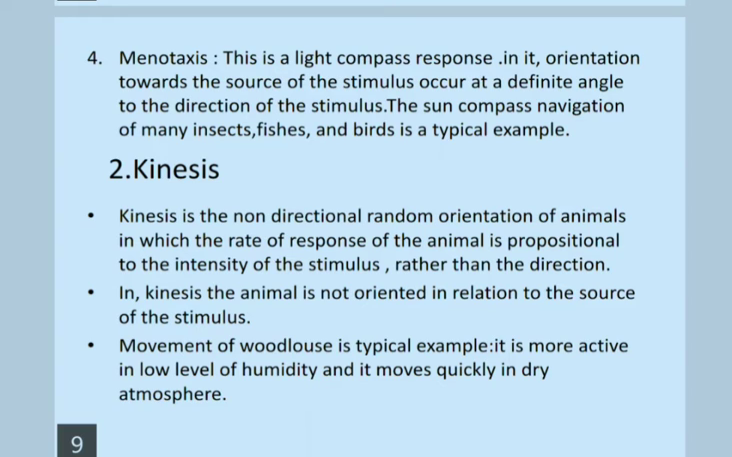The sun compass navigation of many insects, fishes, and birds is a typical example of menotaxis. These animals use the sun as a guidance in homing. It is found in ants, bees, and some aquatic crustaceans.